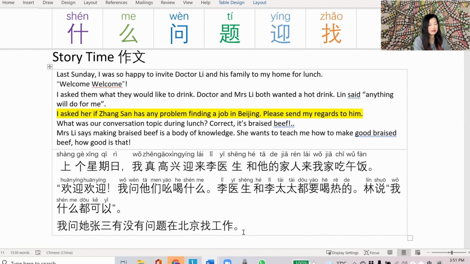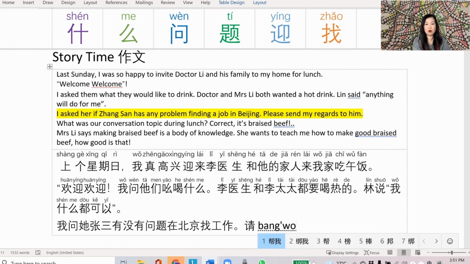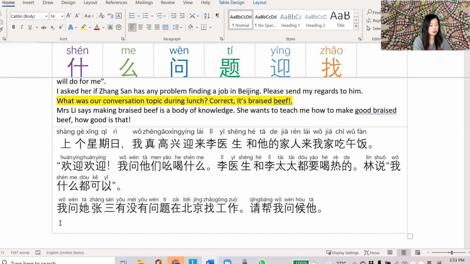Please send my regards to him, 请帮我问候他. I think we had a similar sentence when we covered 问.